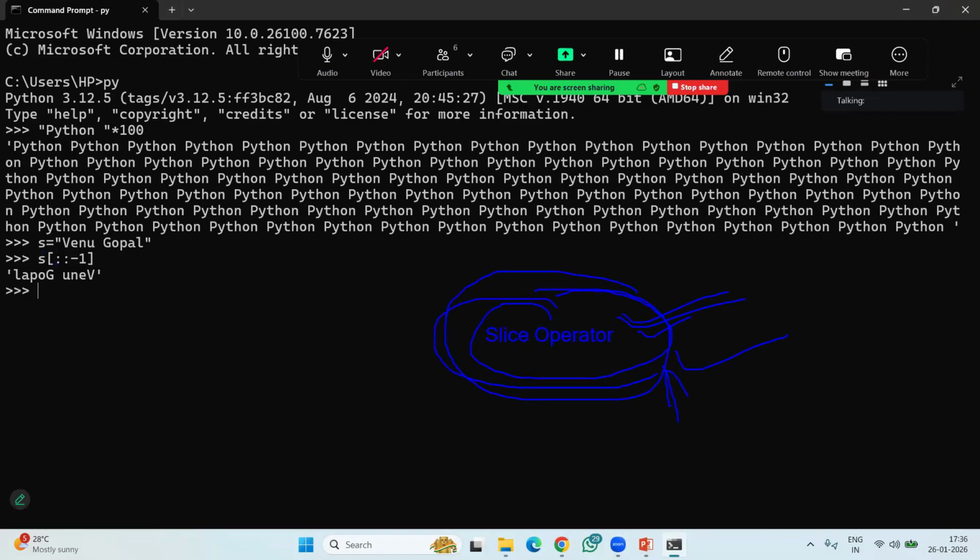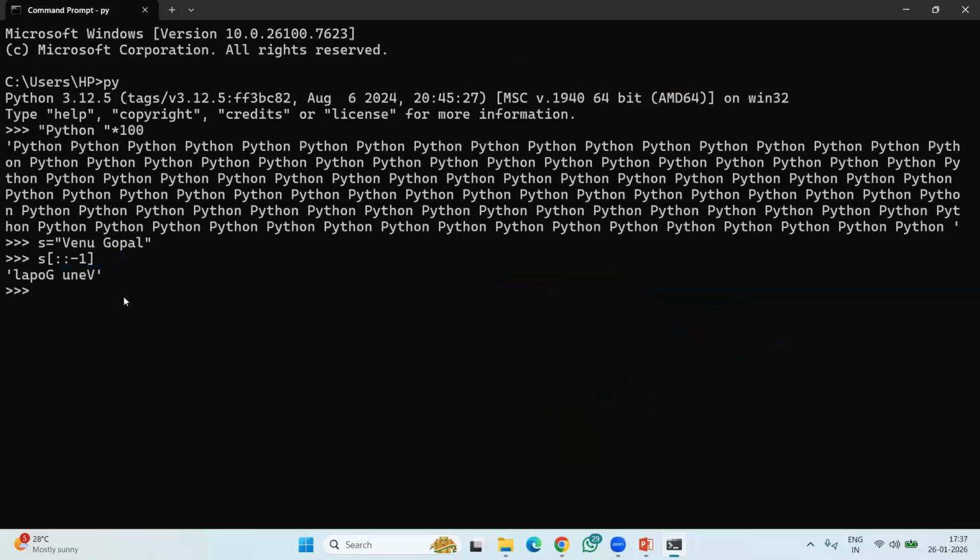Even if you don't know about this slice operator in depth, if you remember this syntax or structure or format, whatever it may be, then you are able to write this program. In the same way, let me take some more code to understand how easy Python is. Suppose I want to swap two numbers. For example, A equal to 10, B equal to 20.